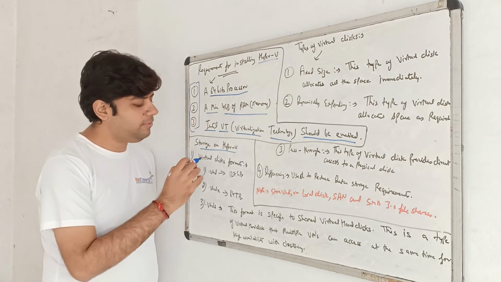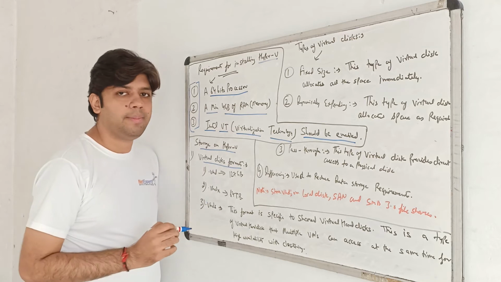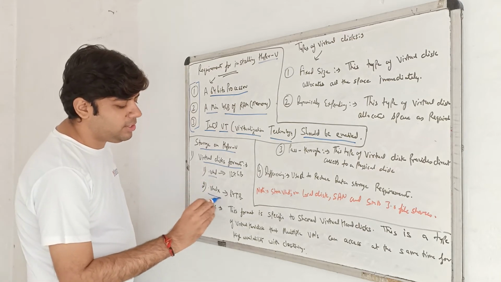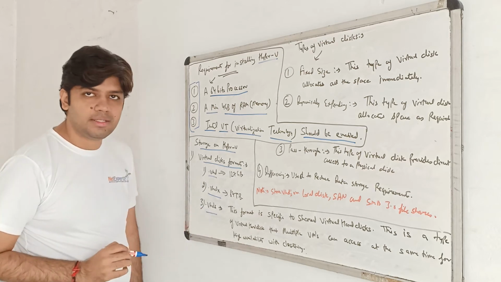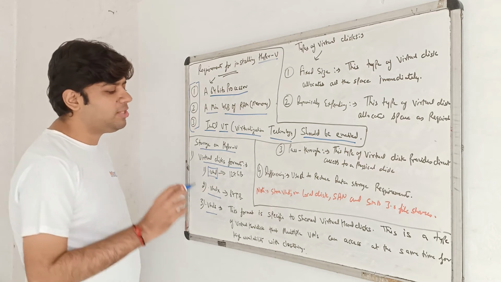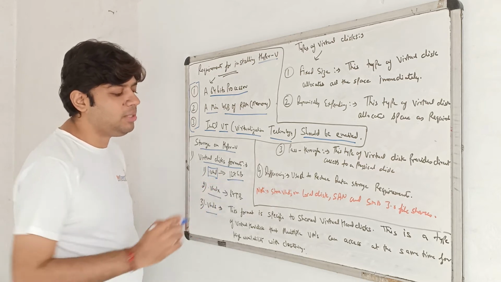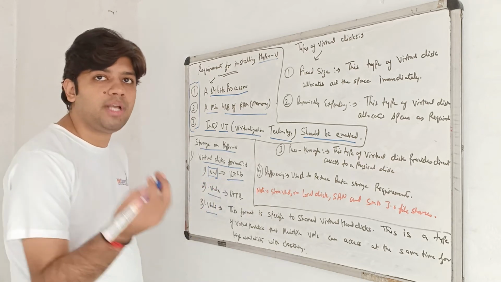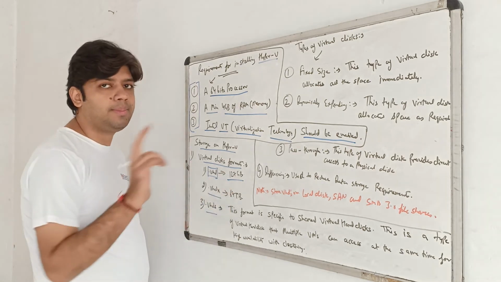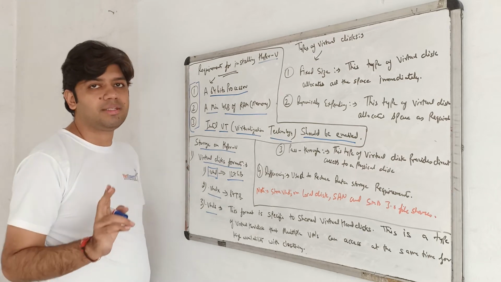We have 3 types of virtual disk formats in Hyper-V: .vhd, .vhdx and .vhds. If we talk about VHD, it is an older format. The maximum size of a VHD is 127 GB. If your hard disk works on the .vhd format, you can create a hard disk up to 127 GB, not more than that.